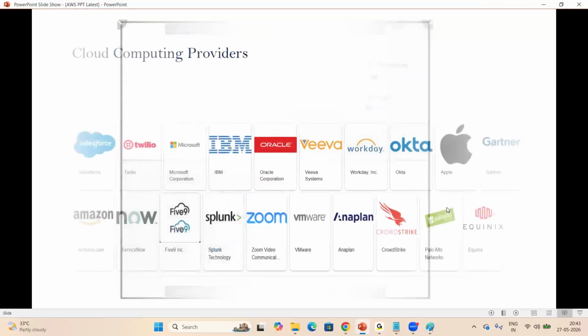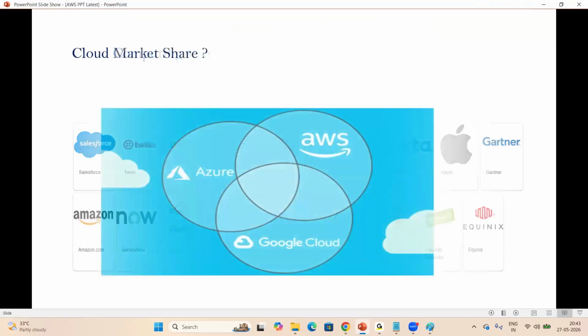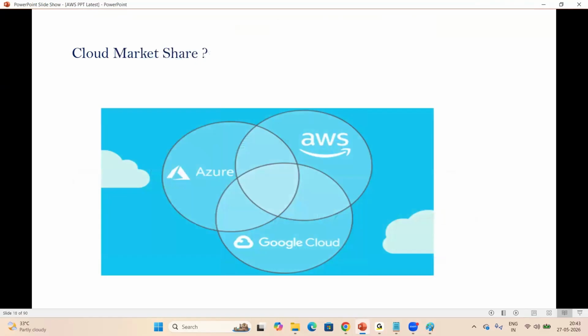Now, look at my screen. These are the cloud computing providers. Nearly 35 more clouds are available in the market. Currently, AWS, Azure, GCP, these are all very popular clouds. Now look at my screen, everyone. These are the popular cloud providers in the market.